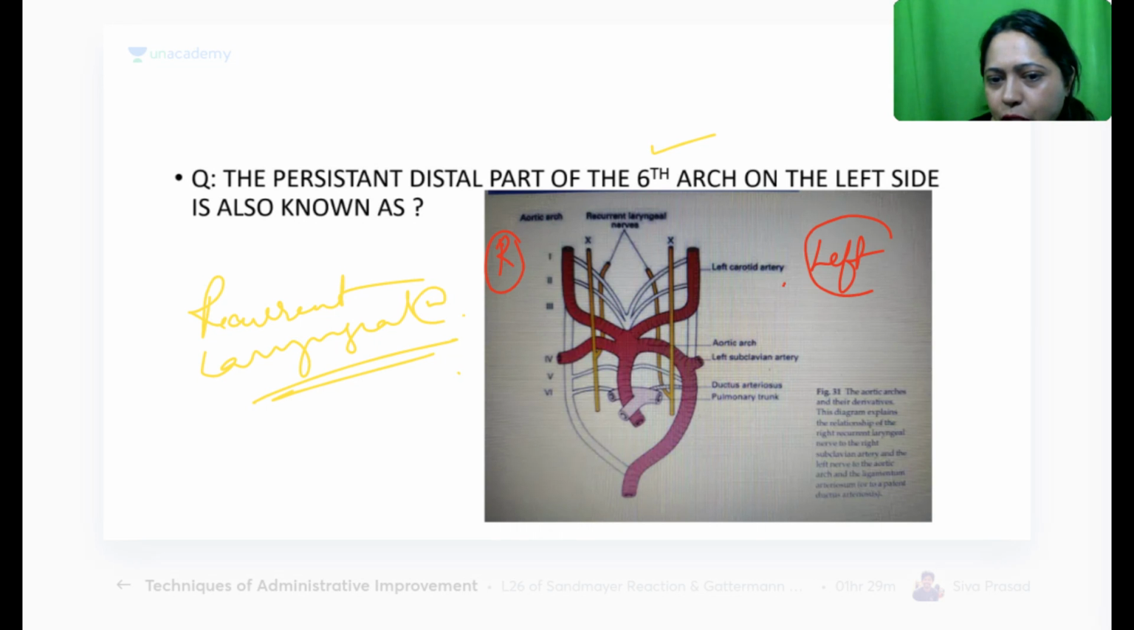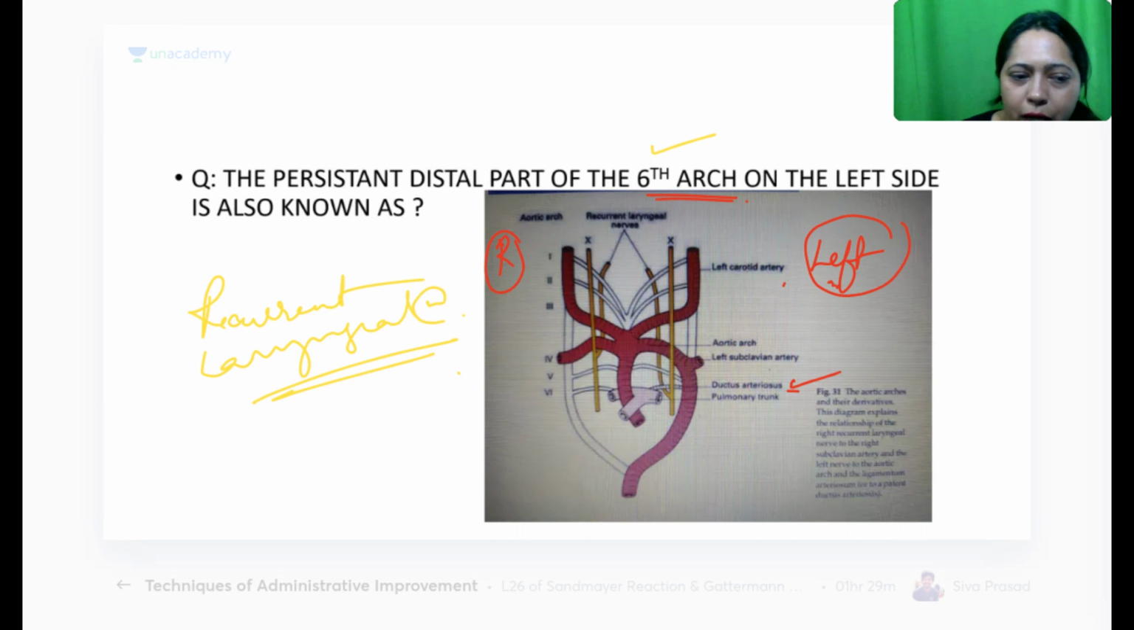So don't worry about the question, the question is just framed. The persistent distal part of the sixth arch on the left side is also known as this one. What is it also known as? Have you heard of this? The ductus arteriosus. That is the answer. But you should know where the level of the recurrent laryngeal nerve is, on the left side and on the right side. All right, so this is ductus arteriosus.